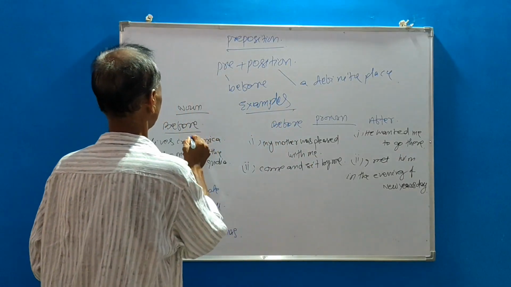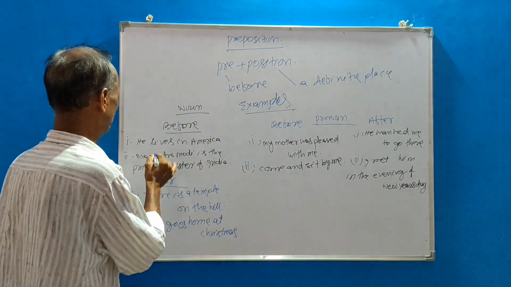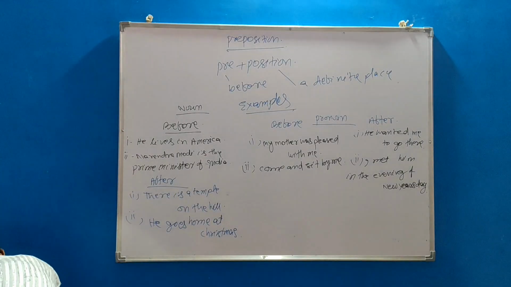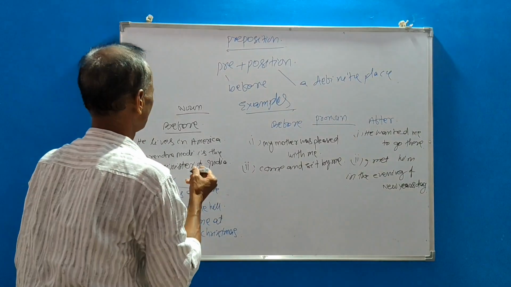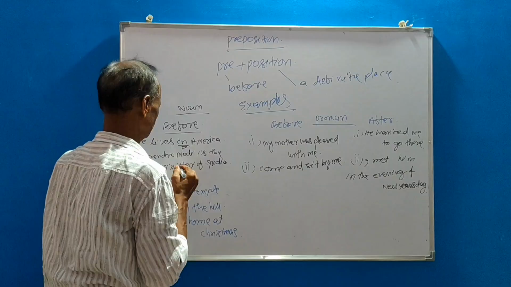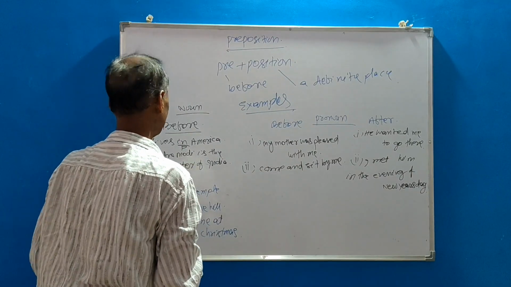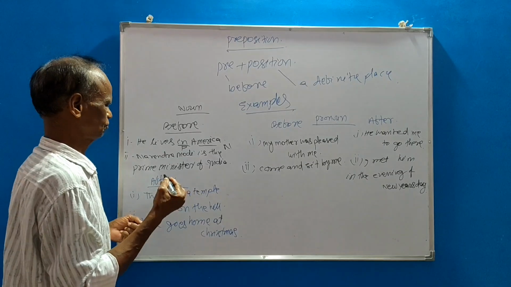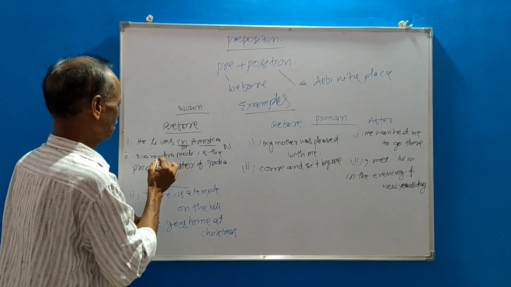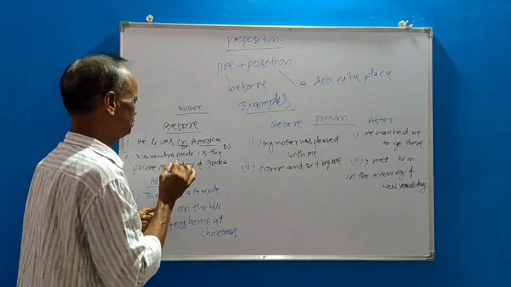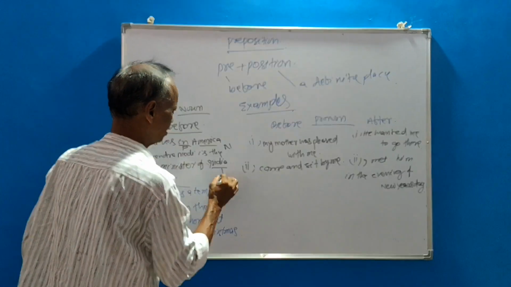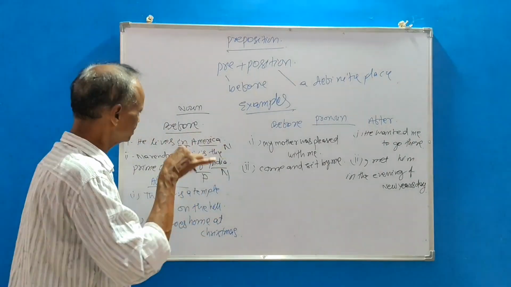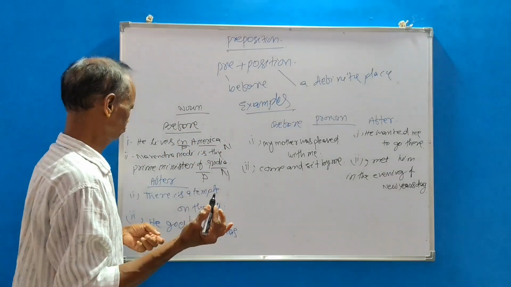Okay. You see, before noun. He lives in America. Lives in America. Okay. In is the preposition, America is a noun. So before noun. Then, Narendra Modi is the Prime Minister of India. India is a noun, of is the preposition. So preposition is used before noun.